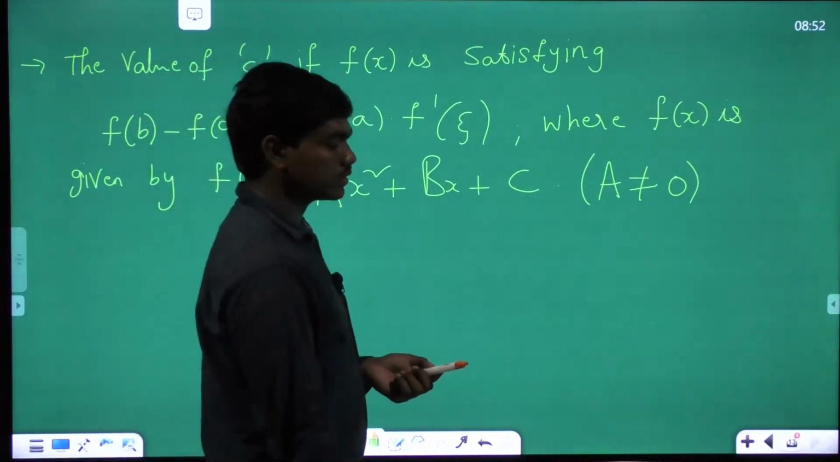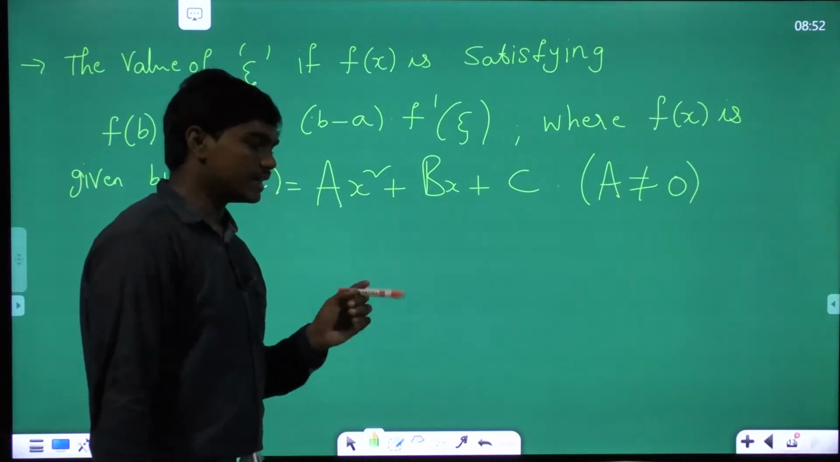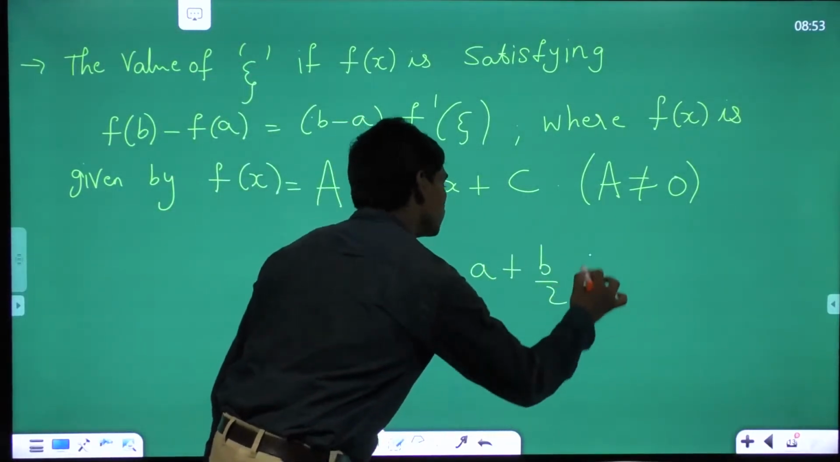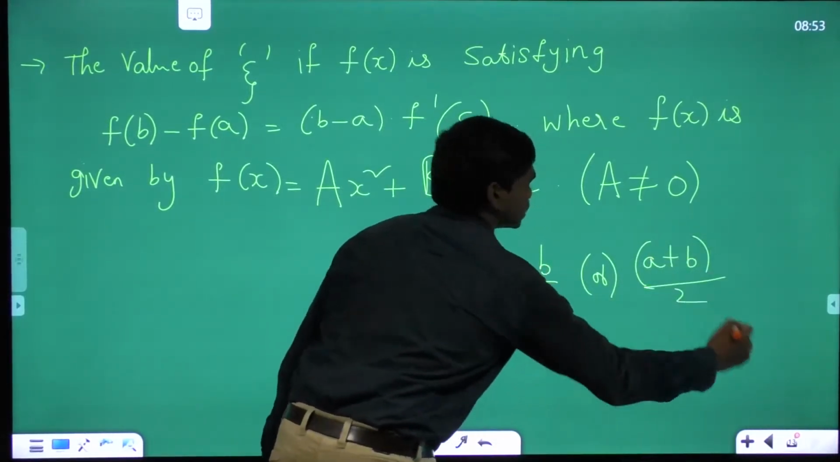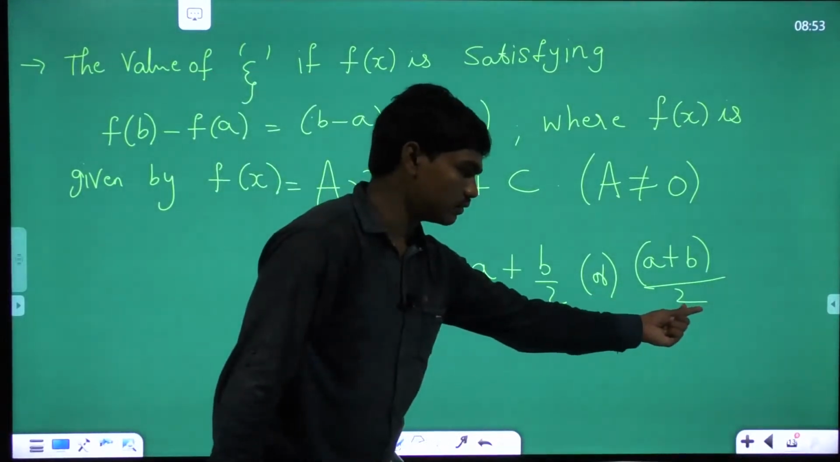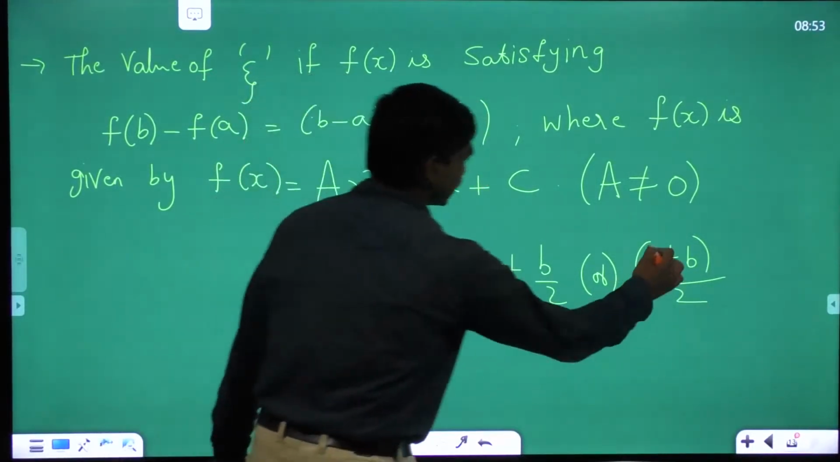B minus a by 2 is wrong. Yeah, you are writing a plus b by 2, means should I confirm this or should I confirm this? Tell me. This or this? One or two? Combined. Yes, correct. So this is the actual answer.